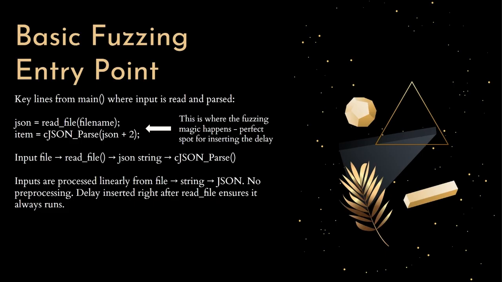And because this function runs on every input, I knew this was the exact place I wanted to inject my slowdown logic. If I had put the delay too deep inside the parsing logic, it might not have gotten triggered on every input, or I'd risk breaking the program. But by putting it right after the file is read, I had full control. I could hash the entire file content, check for a specific condition, and delay only when the condition is met. The key part here is that this delay had to run before the actual parsing, so that I'm slowing down fuzzers no matter what kind of JSON they send. Even if the parsing fails later, they still waste time on the delay. That gives me a consistent slowdown path without introducing instability.